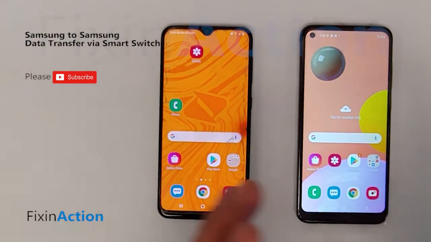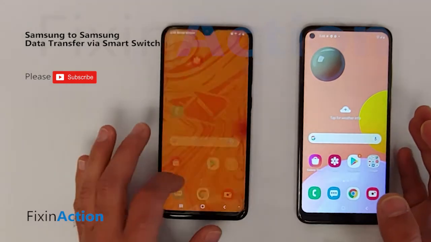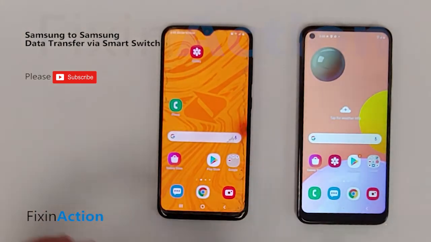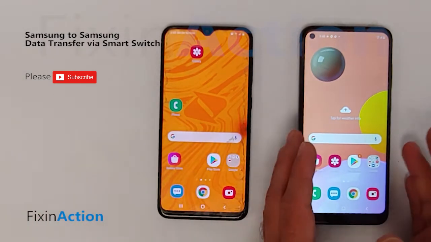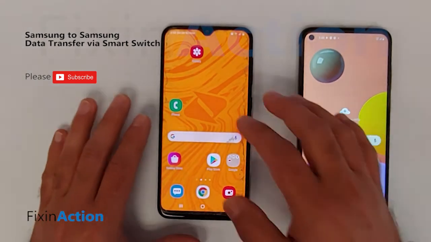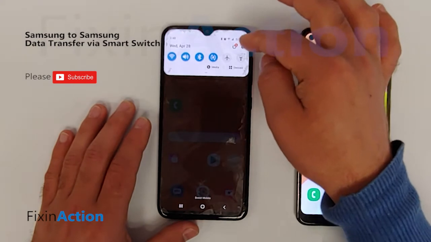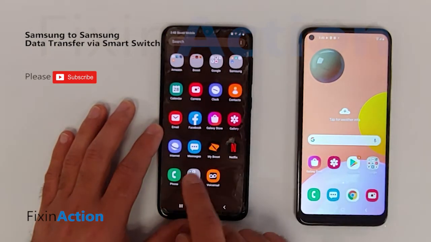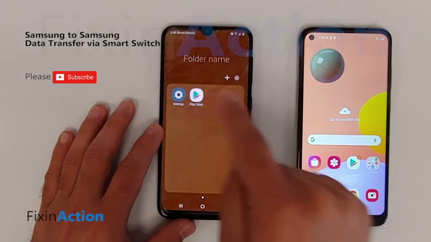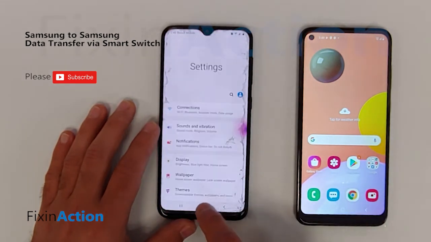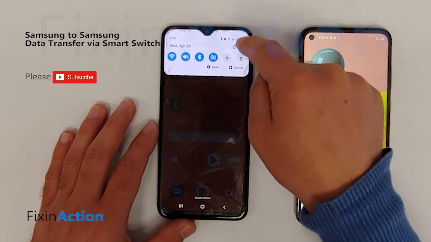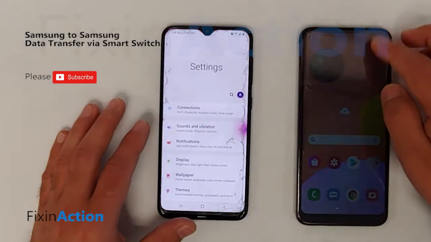So if you have got a new Samsung device, and you got your old device and you're trying to transfer all your data, contacts, apps, videos from one Samsung to another one, all you have to do is find the settings icon on both devices. For example, we have settings here. You can click on this, or you can swipe from top to bottom and find the settings icon, and click on that. The same with this phone.